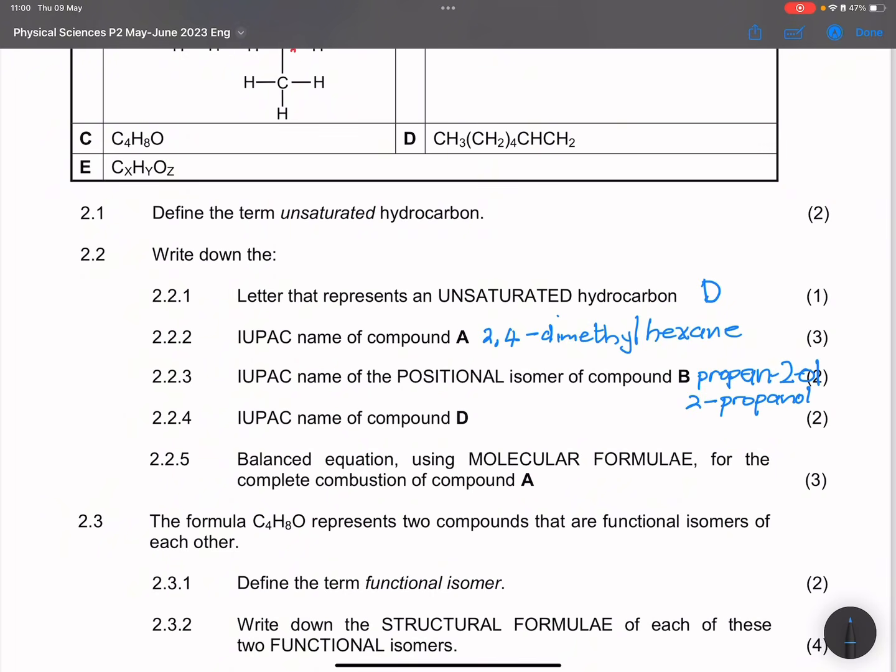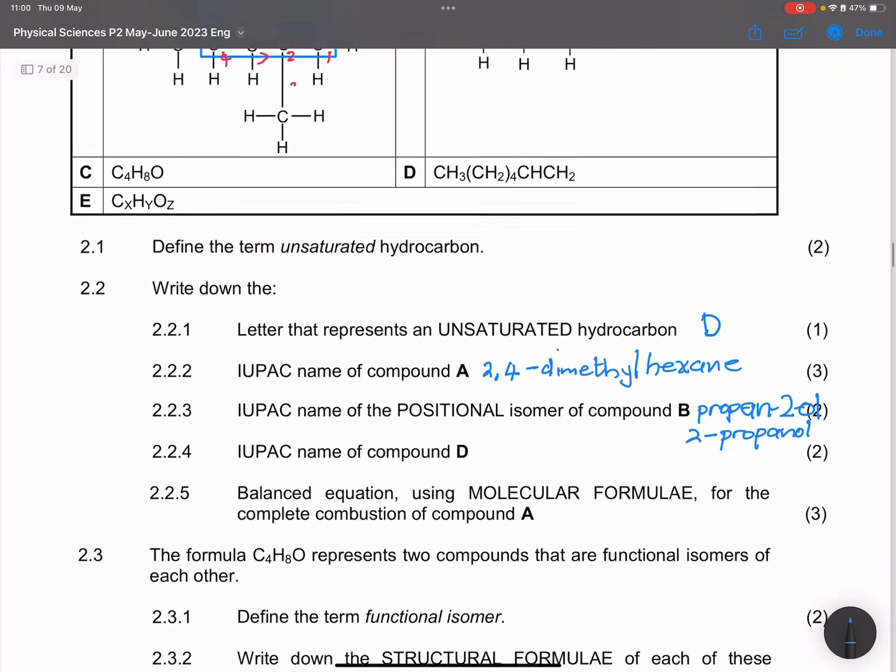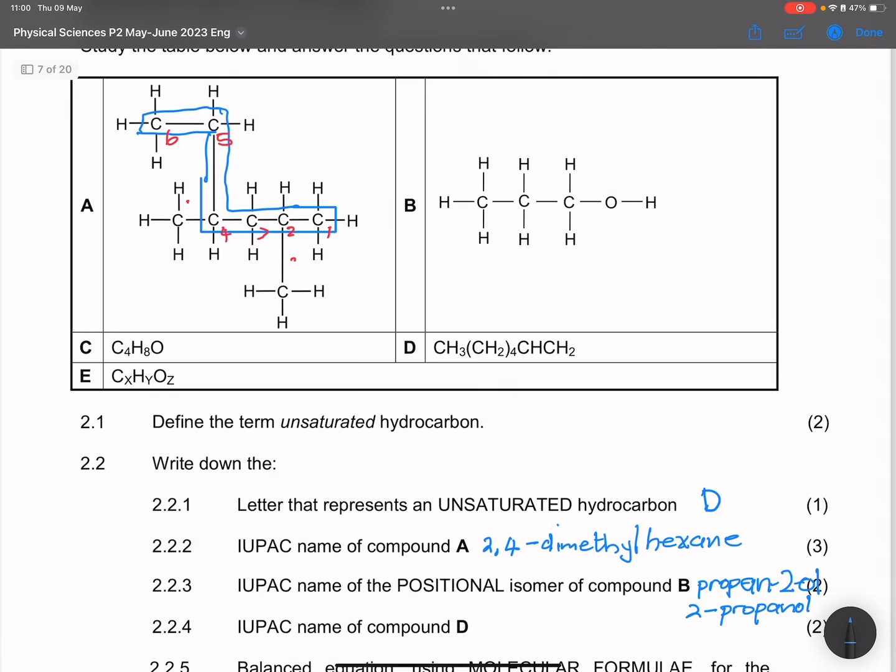2.2.4 says the IUPAC name of compound D. Right, so if I look at compound D, we've got CH3, then we've got CH2s. How many of them? 4 of them. CH2, CH2, CH2. So we've got 4 of those CH2s. And then we've got a CH. Now that can only be because there's a double bond in between, so a double bond with that CH2.